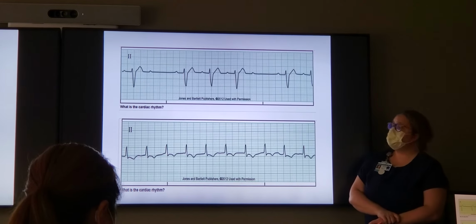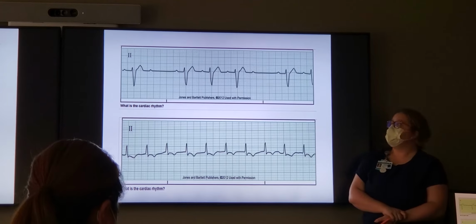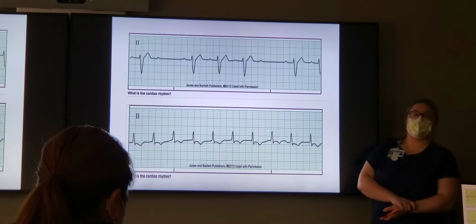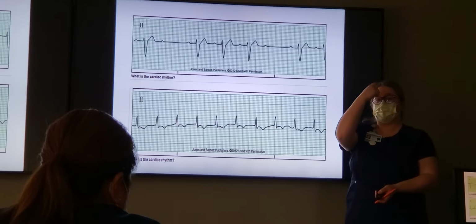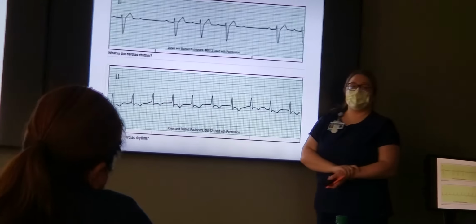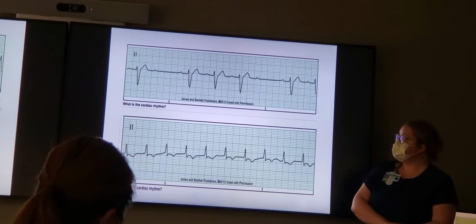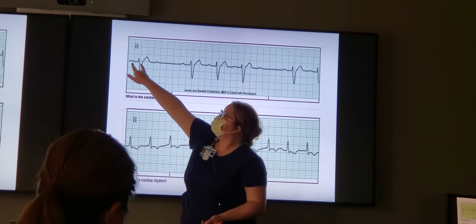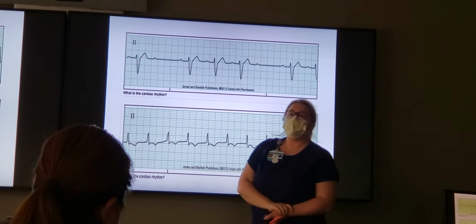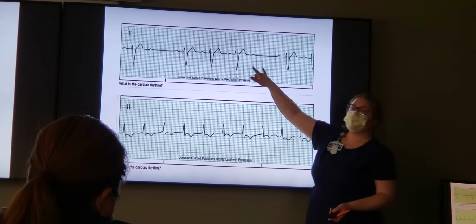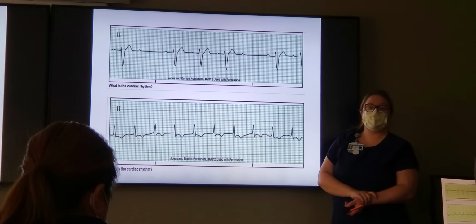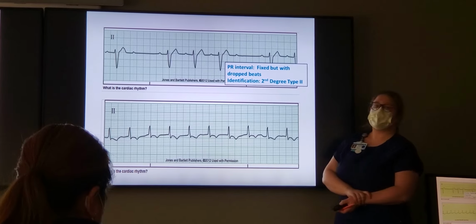Okay. Are we regular or irregular? Irregular. Do we have P waves? Yes. Do we have any problems with our PR interval? Yes. So we're thinking heart block. Okay. What type of heart block? Second degree. Okay, second degree. How do we know what type of second degree? The PR interval should be fixed or have a pattern. So are we fixed or do we have a pattern? Fixed. So it's got to be second degree type 2. Good job.